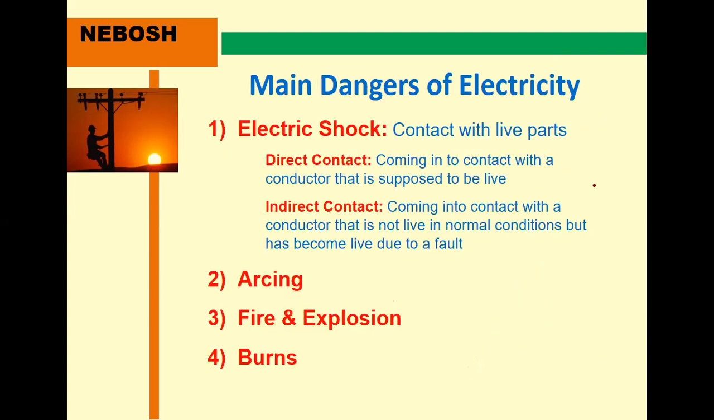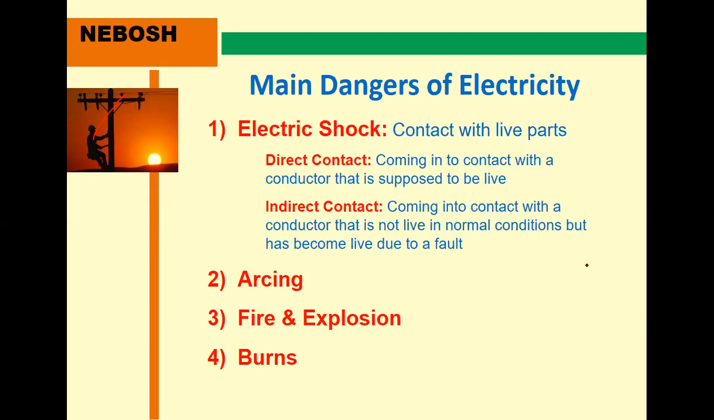Main dangers of electricity. First one, the electric shock. In electric shock, maybe contact with live parts, maybe direct contact, maybe indirect contact. Direct contact means coming into contact with a conductor that is supposed to be live, for example, a wire. For example, this guy is working, maybe with this electric wire. Unfortunately, he directly contacts this one. Indirect contact means coming into contact with a conductor that is not live in normal conditions, but has become live due to a fault.